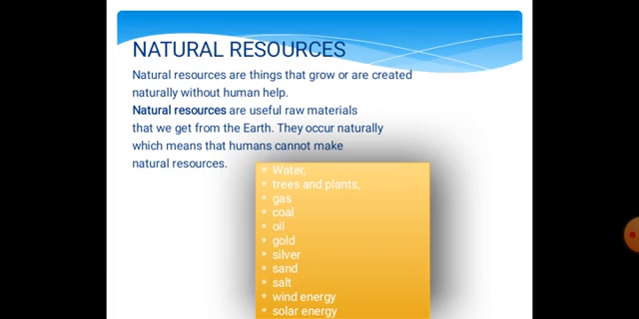Natural resources. Natural resources are things that grow or are created naturally without human help. Natural resources are useful raw materials that we get from the earth. They occur naturally, which means that humans cannot make natural resources. For example, water, trees and plants, gas, coal, oil, gold, silver, sand, salt, wind energy, and solar energy.